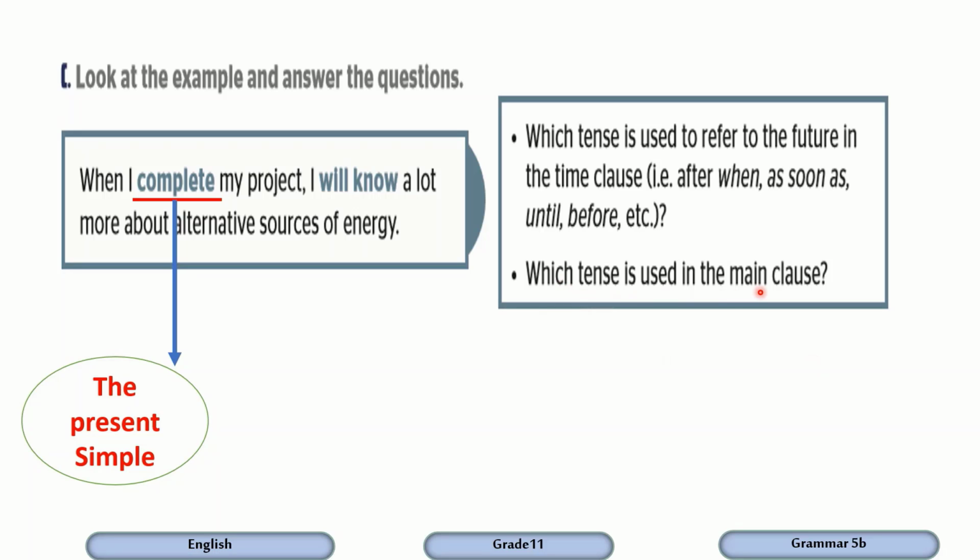Which tense is used in the main clause? So this is the main clause. I will work a lot. The tense here is the future simple with will. So what do you notice here? When you have time expressions such as when, as soon as, until, before, and many other expressions, use the present simple even if you refer to the future.